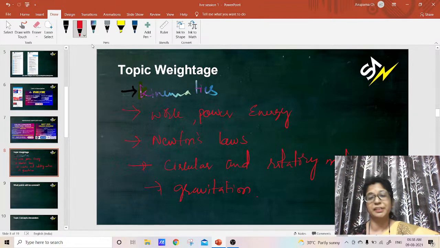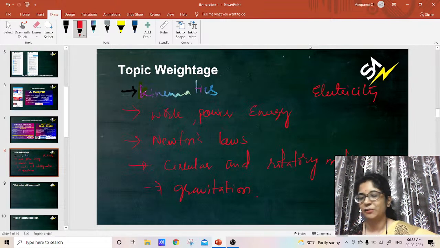Rotatory motion means we have actually rotational mechanics, a very big chapter and interesting too. These are the first year weightage topics. And coming to the second year, as I told you, we have electricity. The total electricity is very, very important. As I told you, we have different concepts which are related to electricity. All come under this. And then next, even the light too.